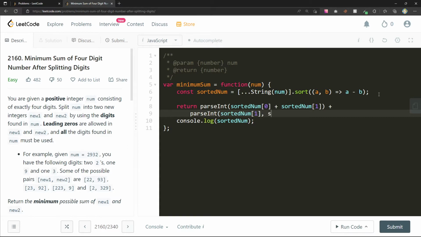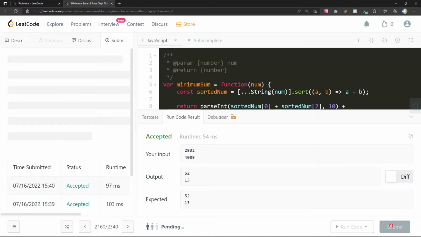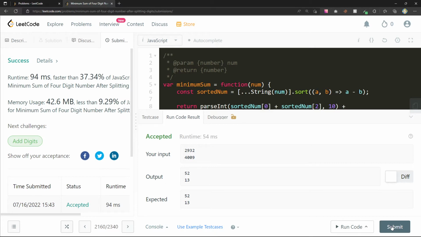Oh, this should be sortedNum[3]. I need to also pass in the radix here. Let's pass in the radix. Will this work out? 52, 52, 13, 13. It's about the same performance.